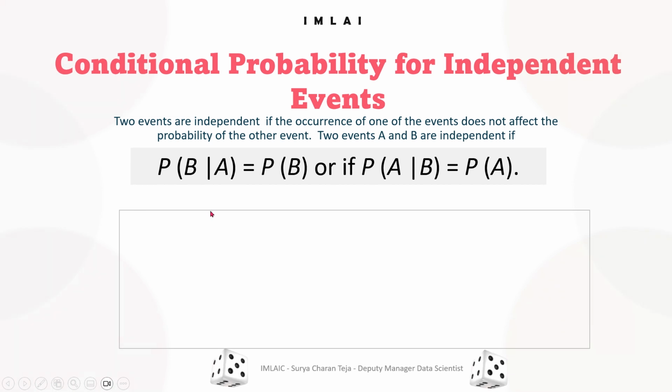So the probability of B given that A has occurred is equal to the probability of B, because those are independent, so there is no dependency of B on A. Simple. And the same thing: the probability of A given that B has occurred is equal to the probability of A, because there is no dependency of A on B.